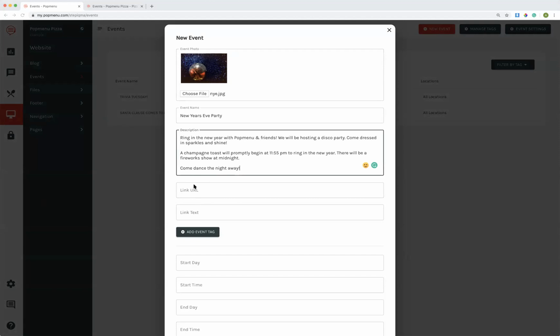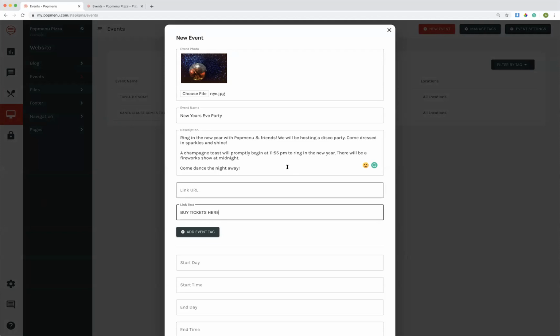So under link text, write buy tickets here, and we can add a link URL. If you were using Eventbrite or some other third party to facilitate purchasing tickets, you could add your link URL here. So when people click on where it says buy tickets, it will take them to a third party link, in this case Eventbrite.